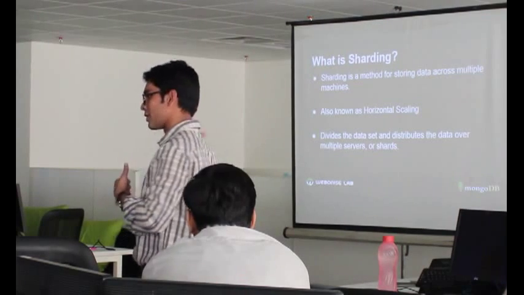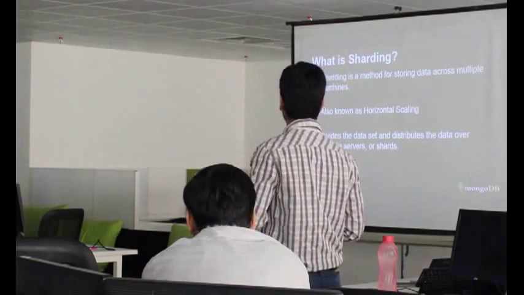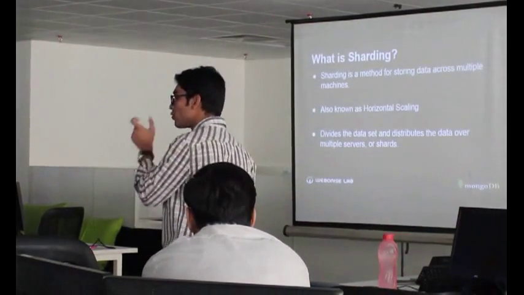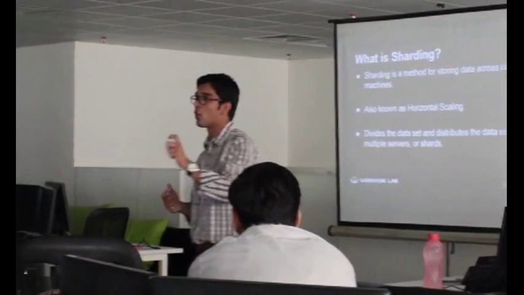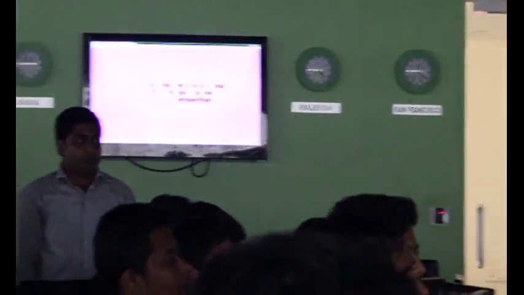It's also known as horizontal scaling, as I already told you. This divides the data set and distributes the data over multiple servers, or shards, and every shard has its own keys. A shard key means, if I say A to Z, all this data is available on this particular server, that is known as the shard key, A to Z. Okay, so let's see how sharding is achieved.